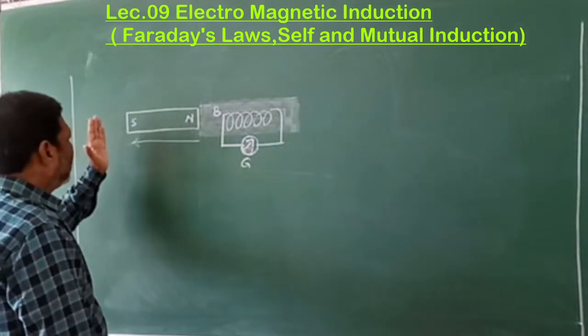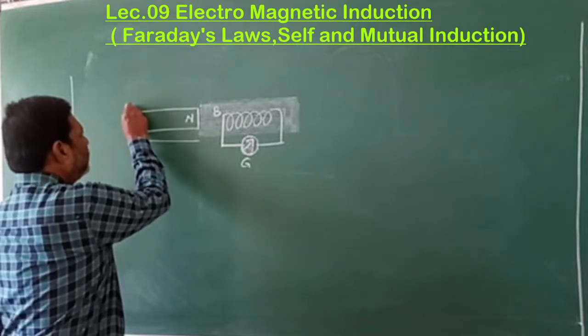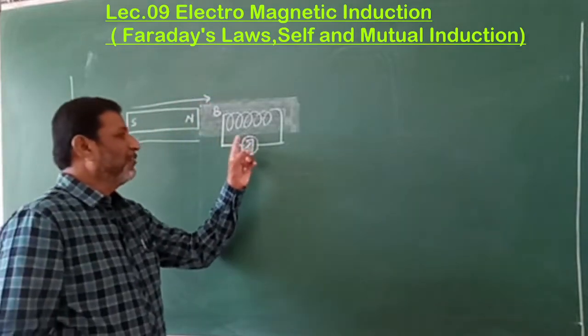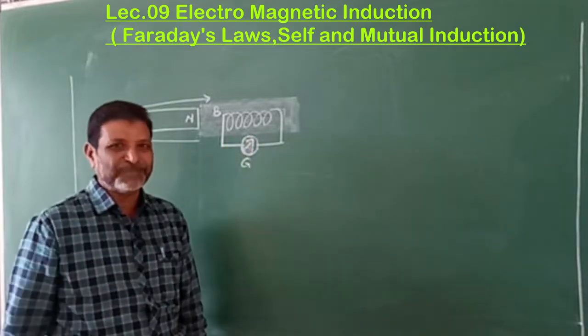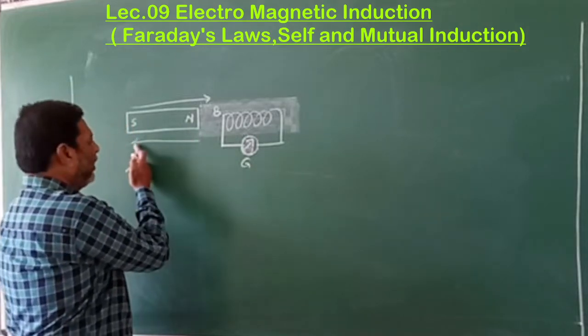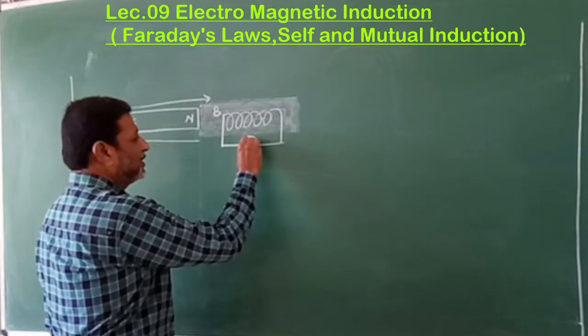Next, again he brought the magnet closer to this coil. Then also there is a deflection in the galvanometer, but it is in the opposite direction. Earlier, when the magnet was taken away from this coil, there was a deflection in the galvanometer in this direction.